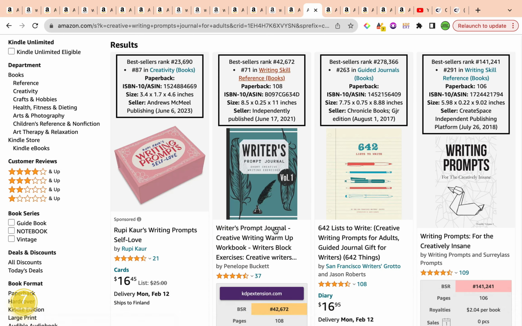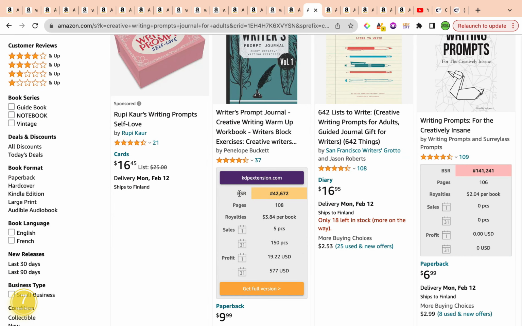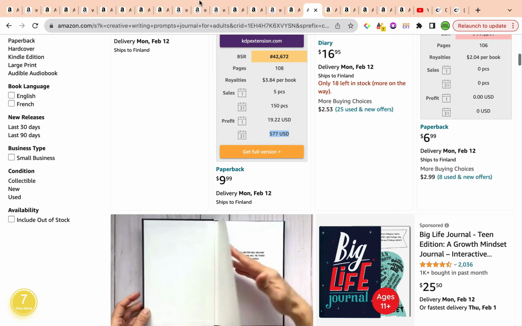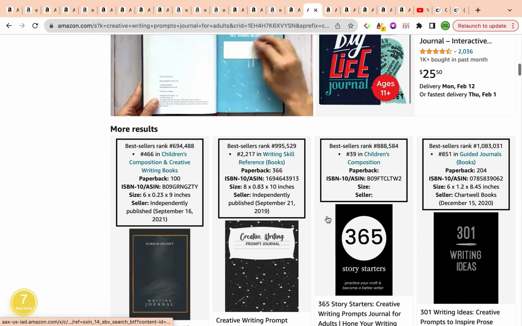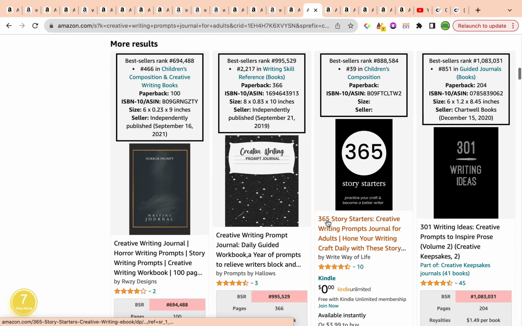This is not sponsored. There are no current ads running, and they have managed to get a bestseller rank of 42,672, selling around 150 copies per month, generating around $577. Now, there are other factors that come into play, possibly because of the keyword that they've intended to use for the title or the subtitle as well, but this is also a major part of their success. It's using this keyword in the 7 keyword slots.